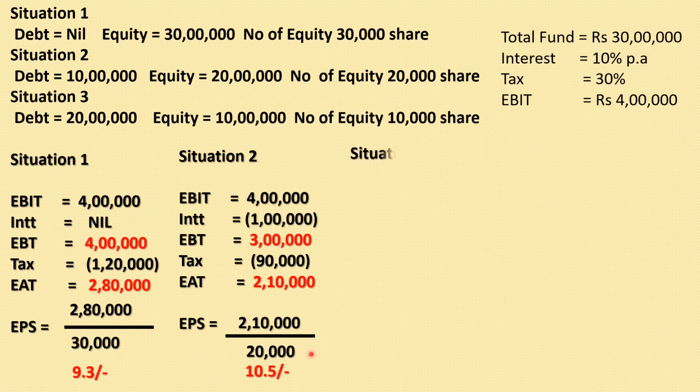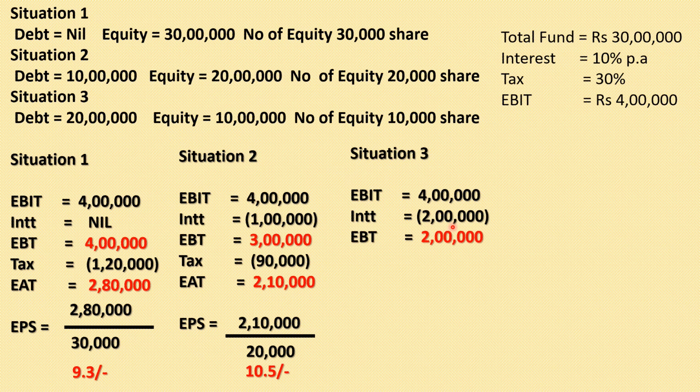Now let us take situation 3. Under this situation, the EBIT is the same, 4 lakh rupees. Interest is 2 lakh rupees. How? Because the money that we raised by the issue of debentures over here is 20 lakh, and 10% of 20 lakh is 2 lakh rupees. So the interest that we have to pay is 2 lakh. After paying the interest, the profit will be 2 lakh rupees. Then pay the tax on 2 lakh rupees. 30% means 60,000 rupees will be the tax. So the earning after tax will be 1,40,000.